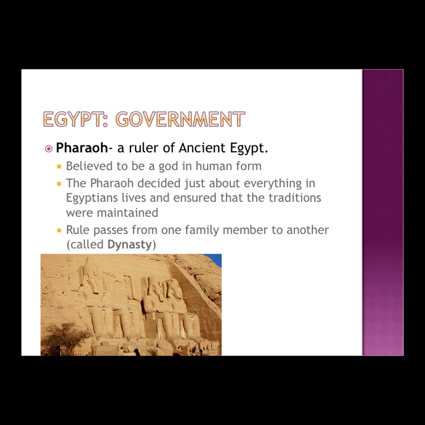Egyptian government. The pharaoh is the ruler of ancient Egypt, and they decided just about everything about Egyptians' lives, and they made sure that their traditions didn't die out. They were believed to be a god in human form, and the rule of Egypt passed from one family member to another, and this is called a dynasty.